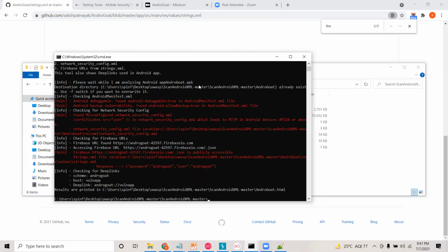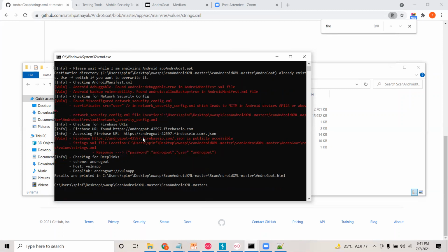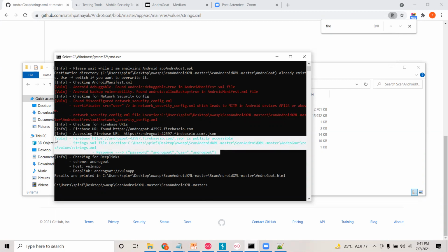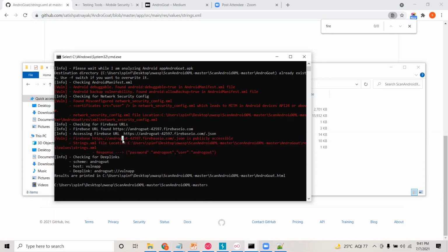Inside that, it will check for the Firebase URL, append .json and make a request. If this tool is able to read the response, something like this, it will log a vulnerability in red color. You can see Firebase, this is the URL found, and this is where the data is readable.